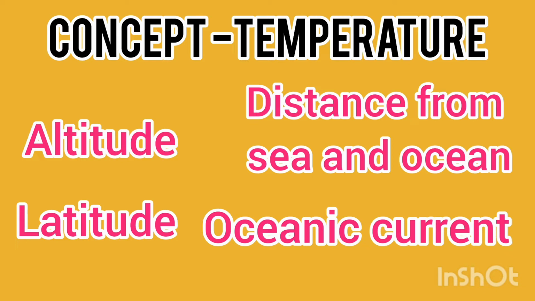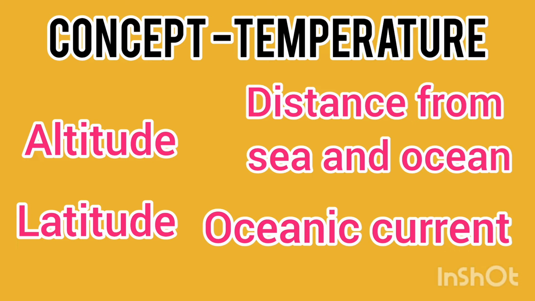Then what is latitude? Latitude again is an important factor. Why? Because it affects the climate of a particular place. When latitude increases, the distance from the sun also increases. Yes or no? So the temperature gradually decreases. As the equator lies near the sun, direct rays fall on it for a shorter period of time, and it is hot throughout the year.